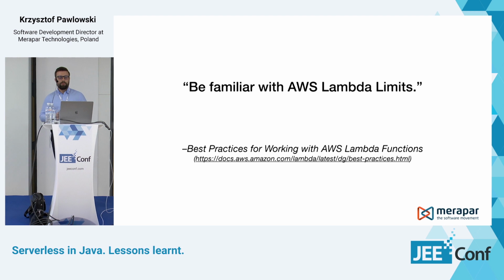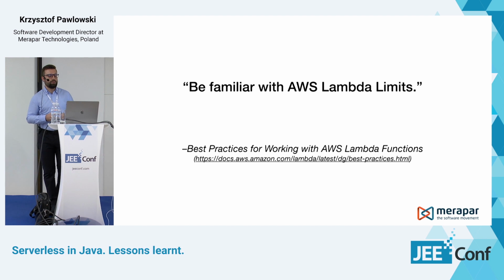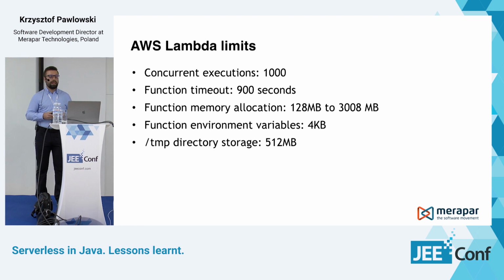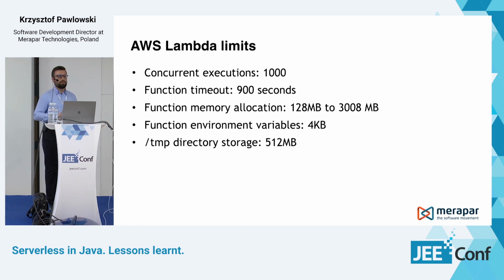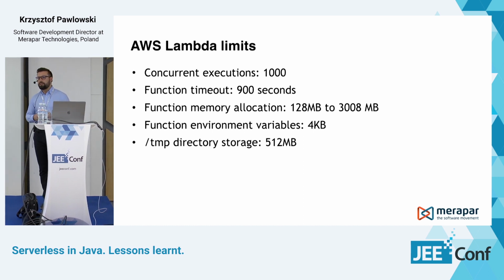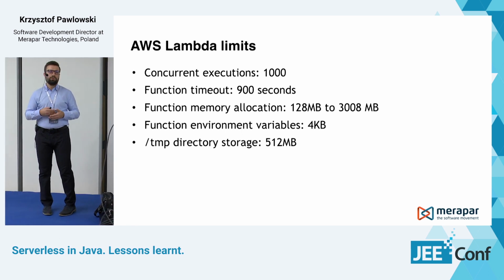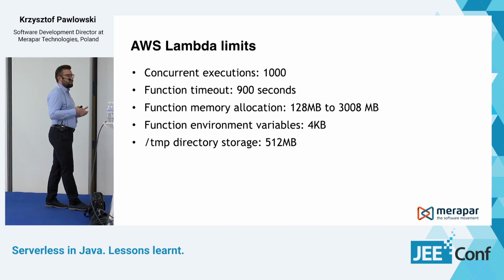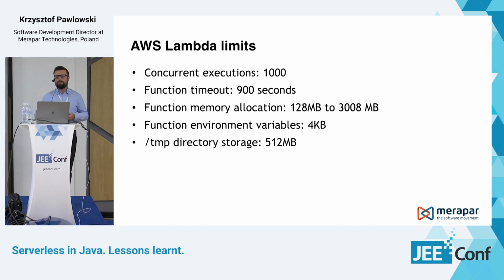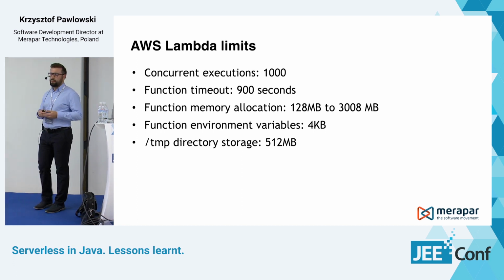The last best practice from AWS that I would like to present to you today is to be familiar with AWS Lambda limits. First, the limit that we can see in the AWS documentation is that you can have up to 1,000 concurrent executions of your Lambda function in an AWS account. If you have a serverless application that processes a lot of data and you need to start many Lambda functions in parallel, you need to be aware of this limit.